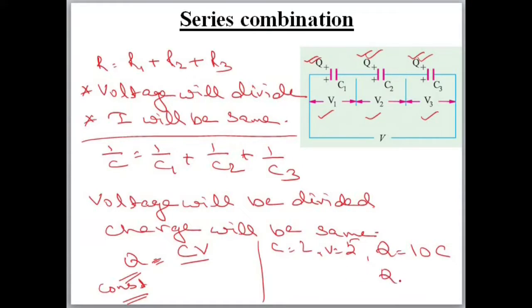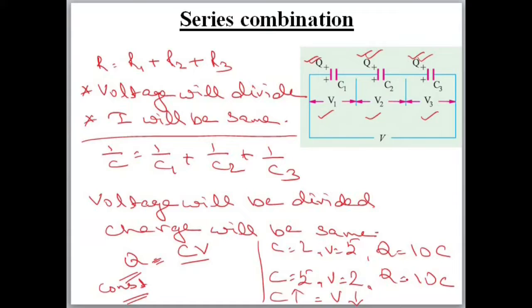Now Q is the same, Q should be 10 only. If C becomes 5, what will V be? V has to be 2. Then only Q is equal to C into V, 5 into 2, 10. So when C increased, V decreased.